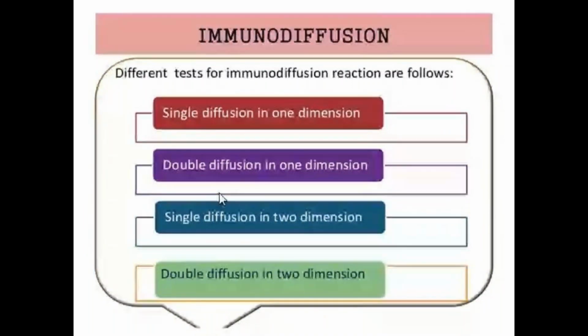Dimensions, whether one dimension or two dimensions, refer to the direction in which these are moving. Based on this, four types of diffusion reactions are present: single diffusion and double diffusion, in one dimension or in two dimensions. And these are the different tests.